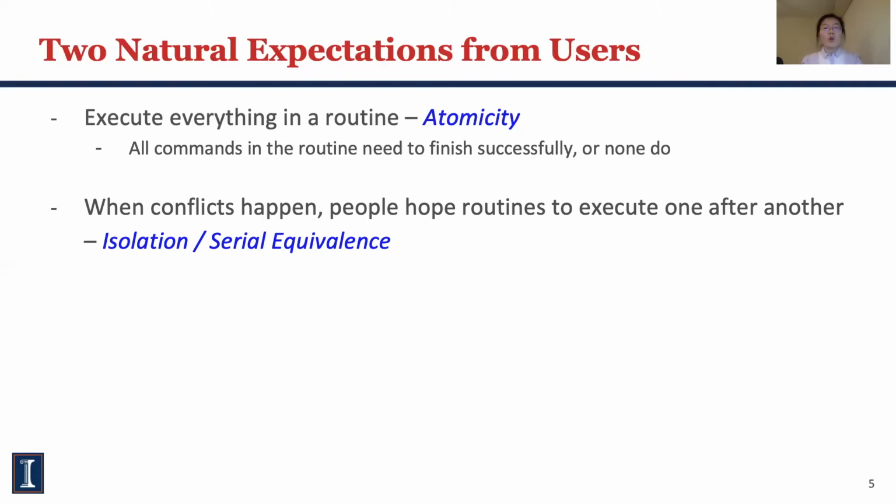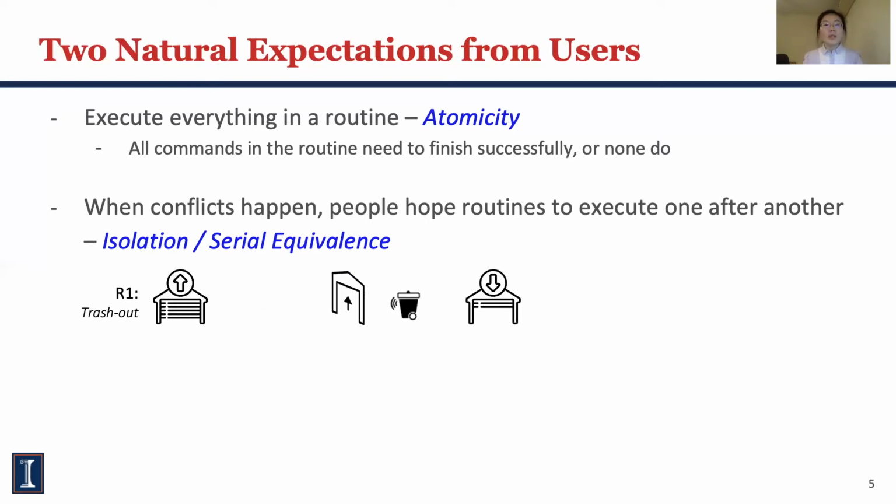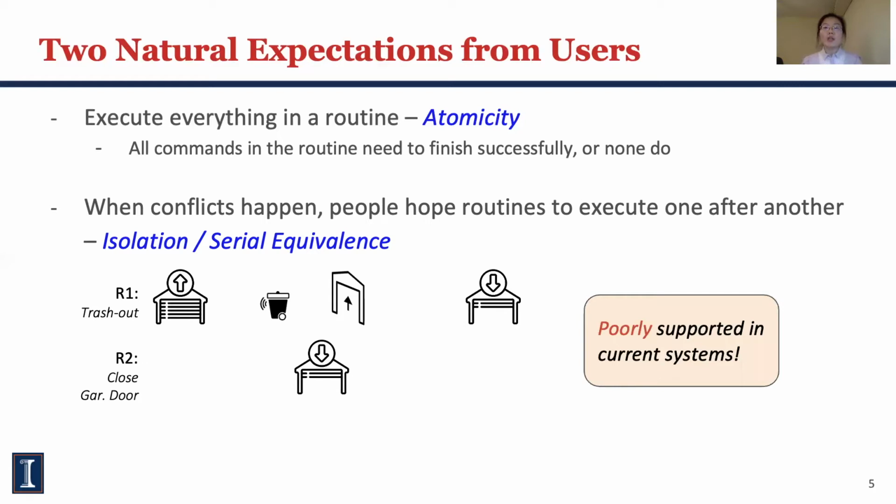By that, we mean we want the system outcome to be equivalent to the routines being executed one after another, which is serial equivalence. A simple example is a scenario with a routine that opens the garage door, moves the trash can out, and closes the door. Meanwhile, if another routine of closing the garage door is triggered before the trash can moves out, the trash can will not be able to get out for garbage collection, or even worse, hit the door. Here, users will strongly expect these two routines to run one after another. However, such a guarantee is poorly supported in today's systems.